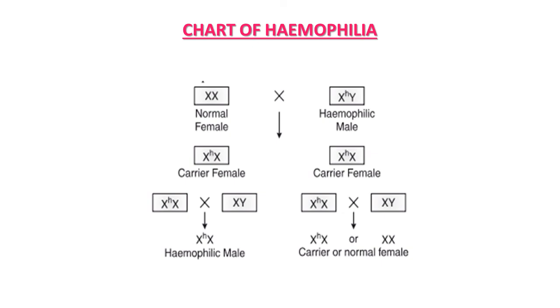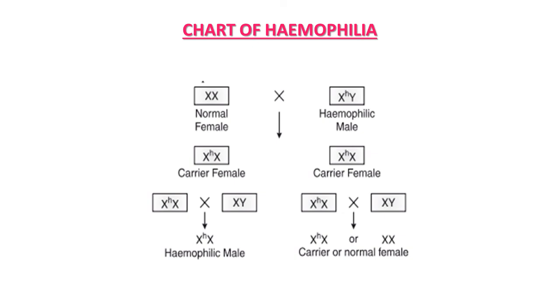So some symbols of this chart are useful to study this type of disorder, which is known as hemophilia. Small h means the gene responsible for hemophilia. If no gene is present, it means normal condition. The female having small h on one sex chromosome is a carrier. Suppose small h is present on both X chromosomes, she is affected. In male, if one X chromosome has h, he is affected, and an X chromosome not having such a gene, that is the XY condition, suggests a normal male.